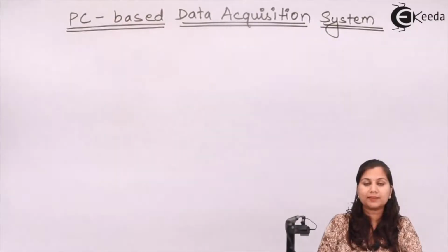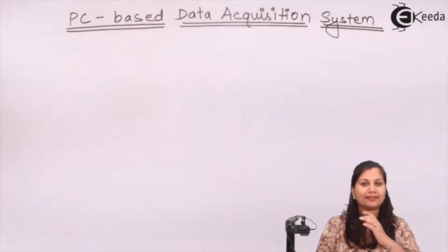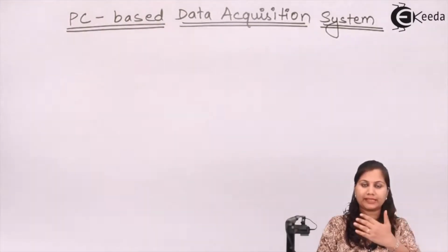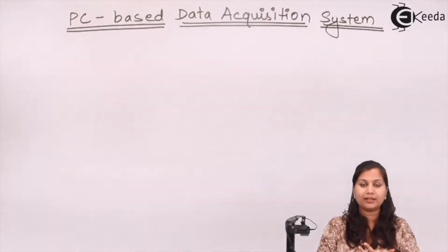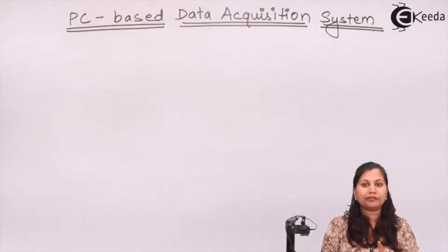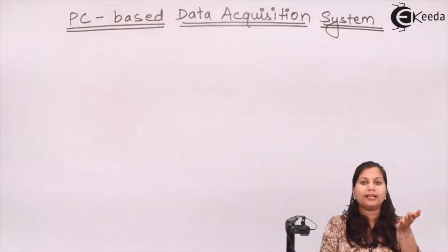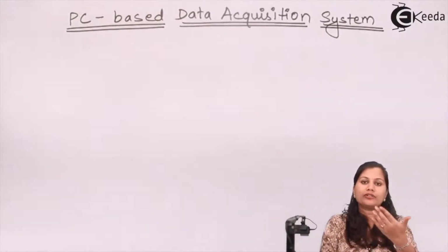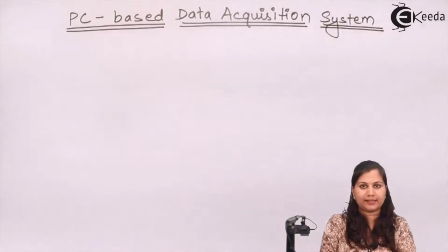Systems are those systems which collect, store, and distribute the information. This means that these systems are going to collect the data from the physical world or from the environment. Then they are going to process that data, and after that they are going to convert that data into some suitable form. After the conversion, that data will be either stored, displayed, or transmitted to some other system.